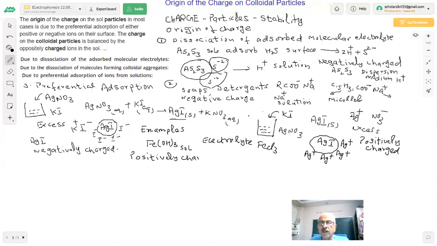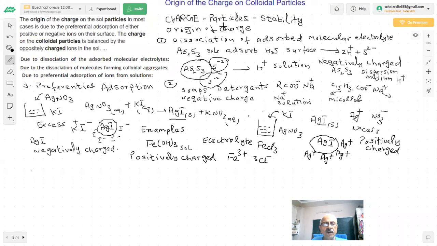Positively charged. Why? Because you have excess of Fe3+ ions here, and chloride ions, which will be adsorbed here. You can see that iron is common, so preferential adsorption of Fe3+ will take place on the particles of the Fe(OH)3. What will be the result?